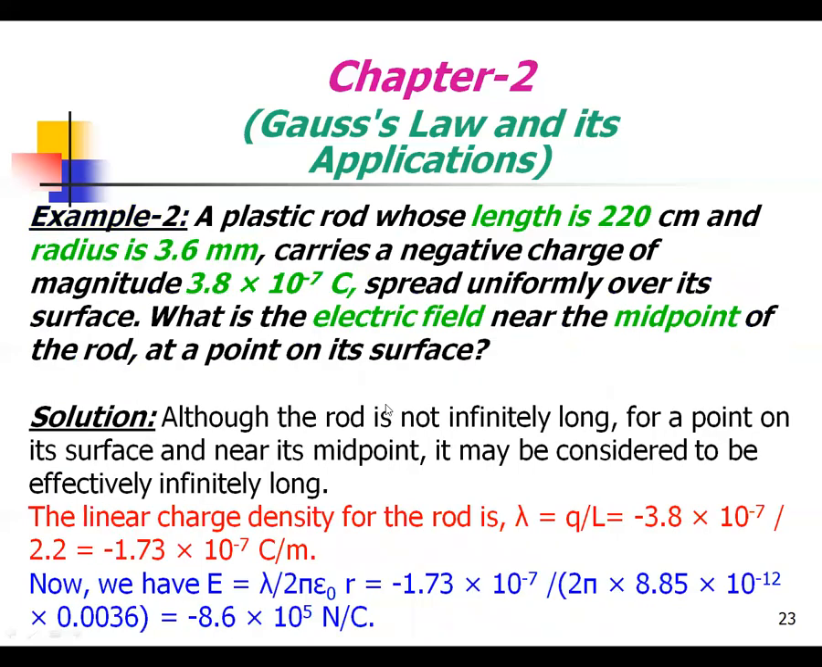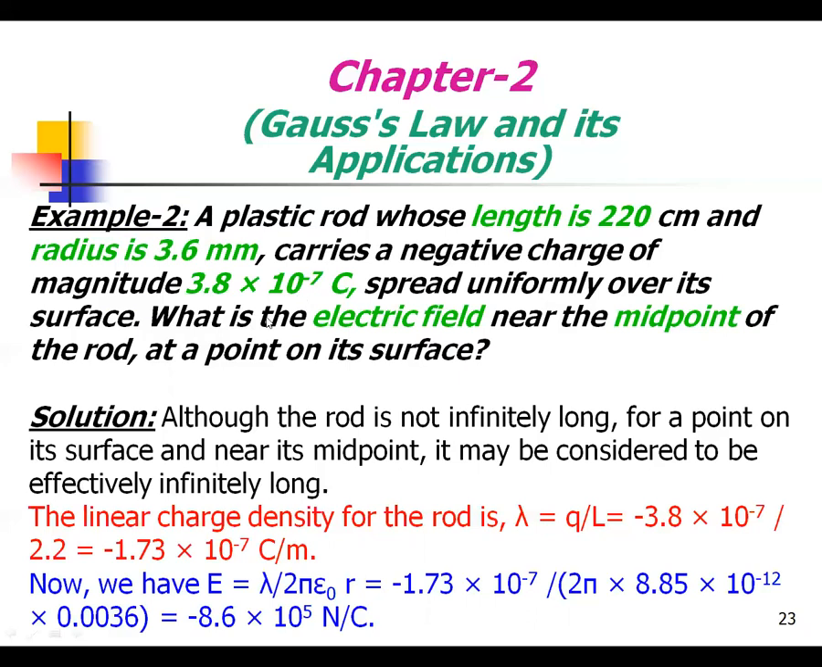So this is another example. A plastic rod whose length is 220 centimeter and whose radius is 3.6 millimeter carries a negative charge of magnitude 3.8 into 10 power minus 7 coulomb, spread uniformly over its surface. So what is the electric field near the midpoint of the rod, at a point on its surface?